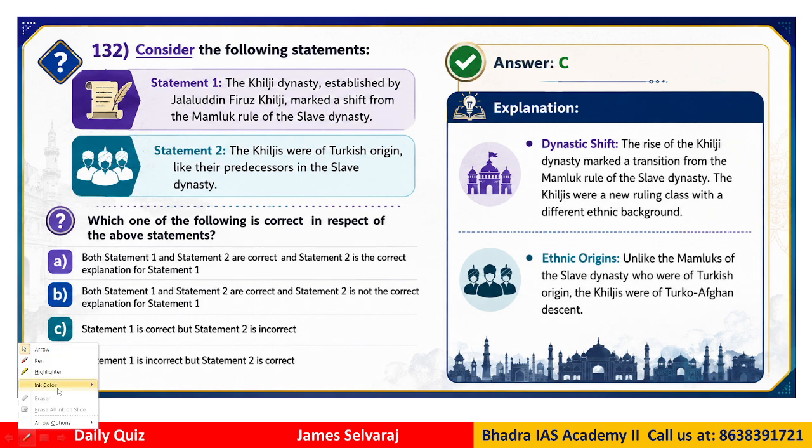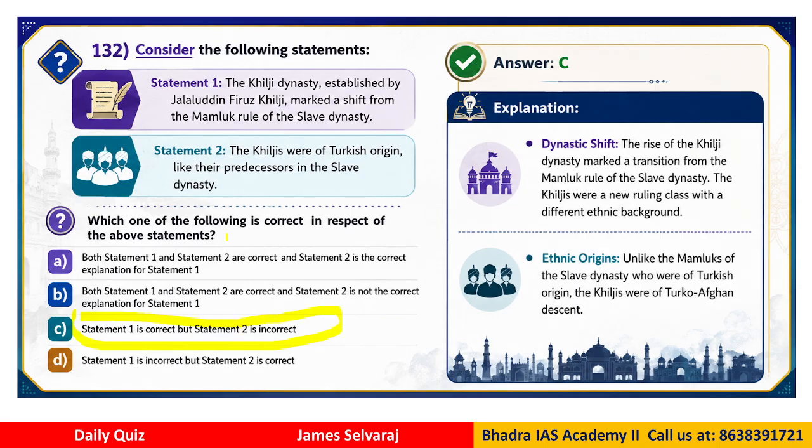So what is the correct answer? C. If you see here, statement 1 is correct but statement 2 is not correct. So if you see here, the dynastic shift, the rise of the Khilji dynasty marked the transition from the earlier slave dynasty. Now the Khiljis were a new ruling class with a different ethnic background. Unlike the Mamluks of the slave dynasty who were of Turkish origin, the Khiljis were of Turco-Afghan descent. There is some slight difference, okay, in statement 2. Therefore statement 2 is incorrect. Clear? So the correct answer will be C.